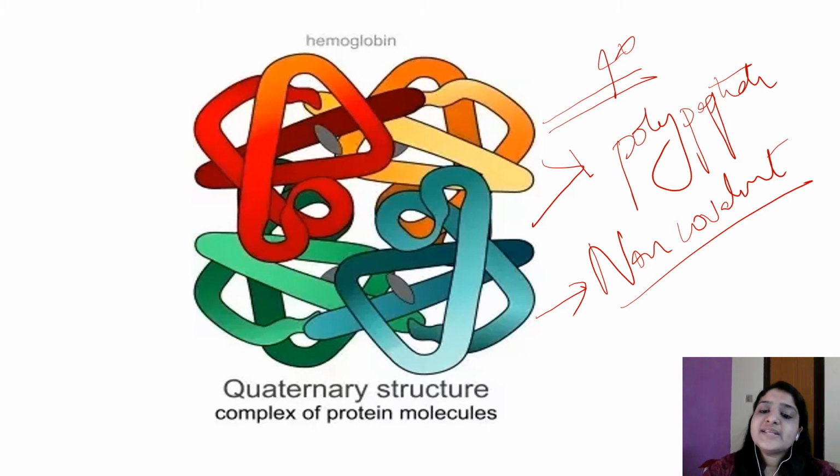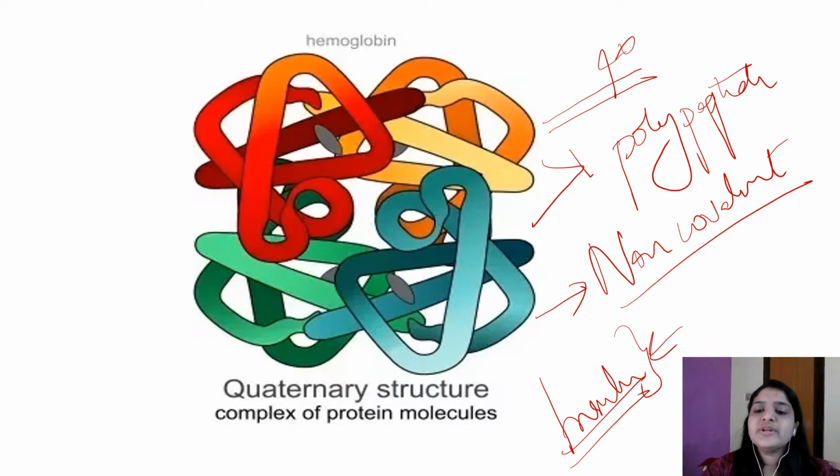So we know that insulin, though it consists of two polypeptide chains, is a primary structure. Here the bonds involved in insulin are covalent. So insulin does not belong to quaternary structure. In quaternary structure, it is non-covalent bonds that are involved.